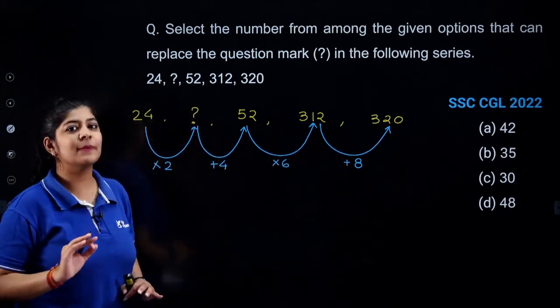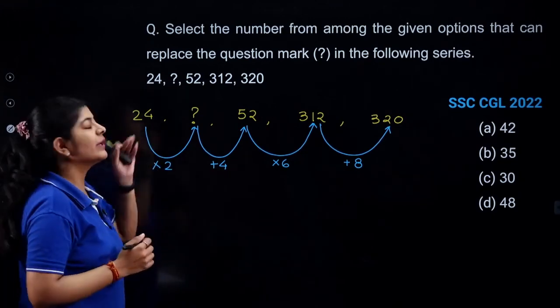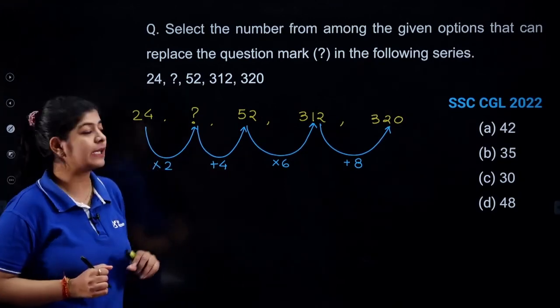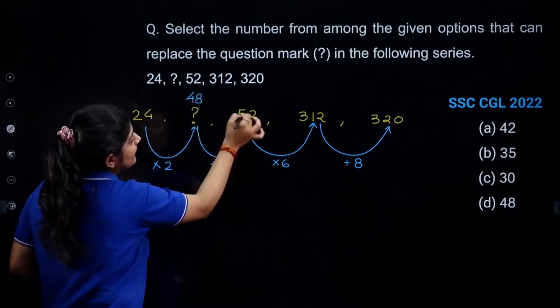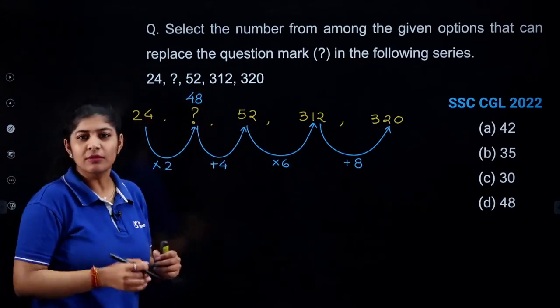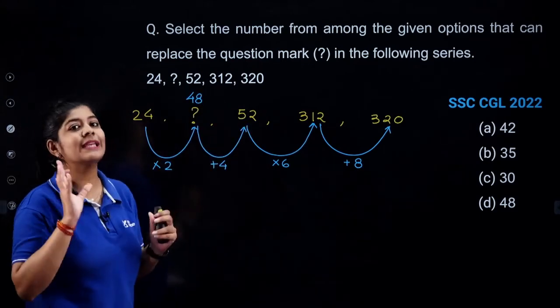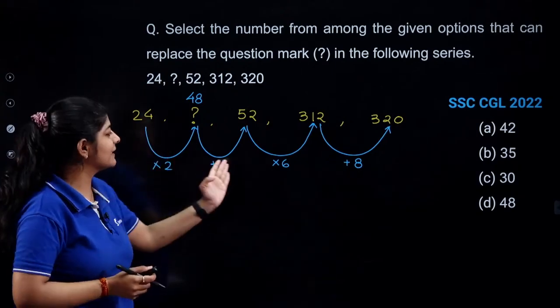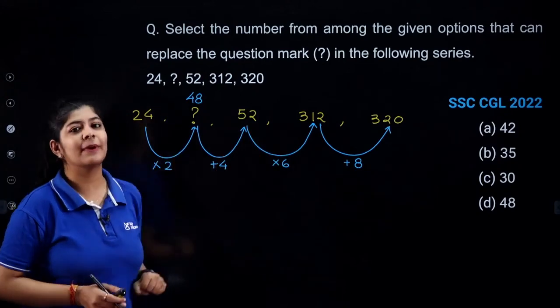By applying this particular pattern, are we getting our answer? Just check. 24 into 2, that is 48. 48 plus 2, that is 52. So by applying simple logic, we can easily determine the desired pattern, and as we get our pattern, we can easily determine our answer.